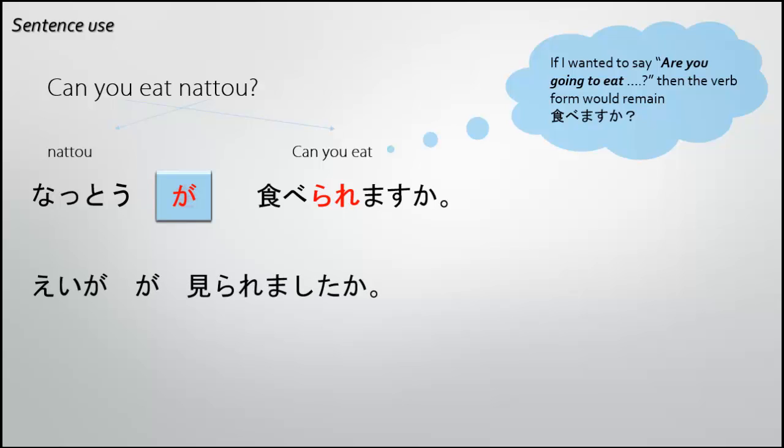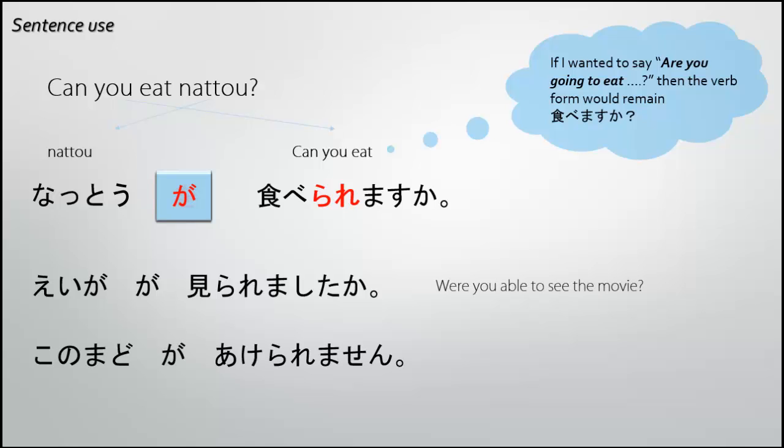Okay, let's look at these questions. Can you work out these questions? Eiga ga miraremashita ka? Kono mado ga akeraremasen.